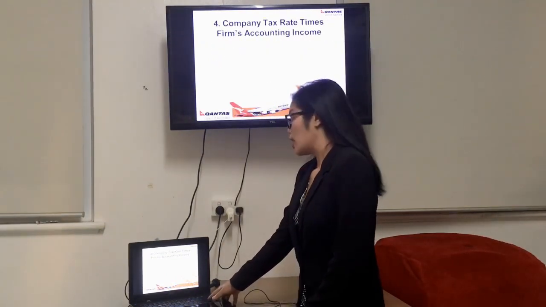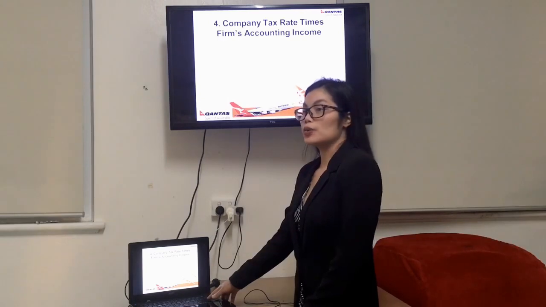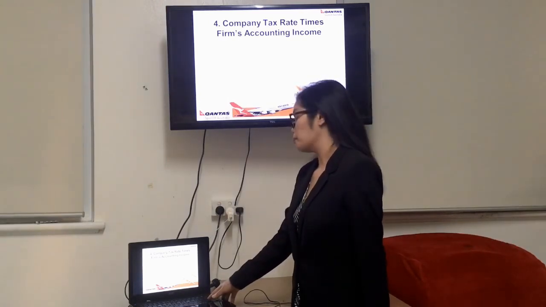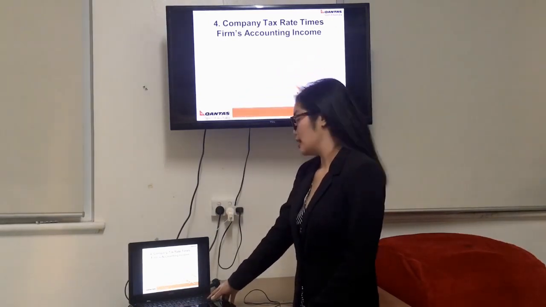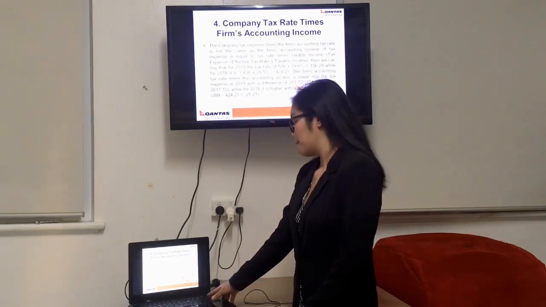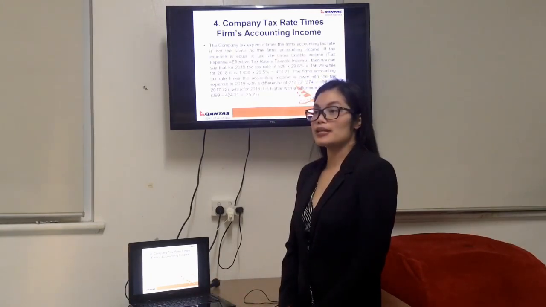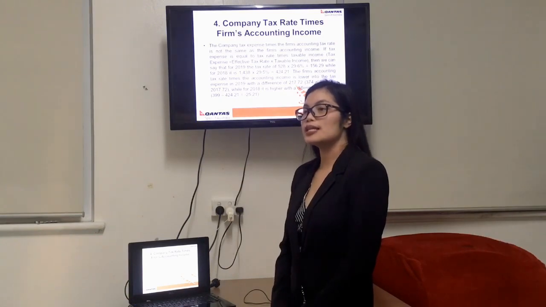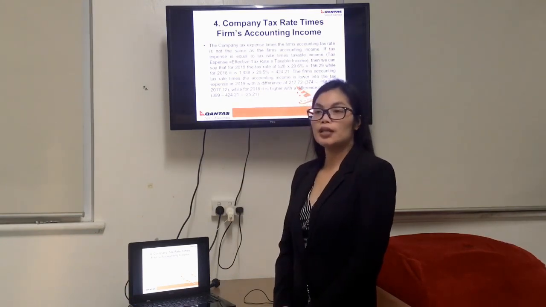Moving on, I'm going to talk about the company tax rate times the firm's accounting income. The company's tax expense is not the same as the firm's accounting income times the tax rate.